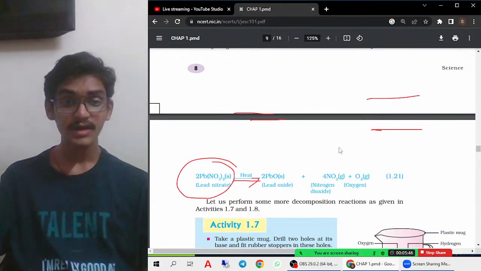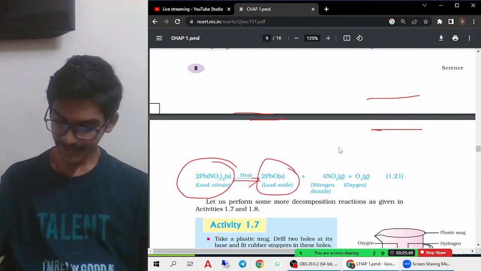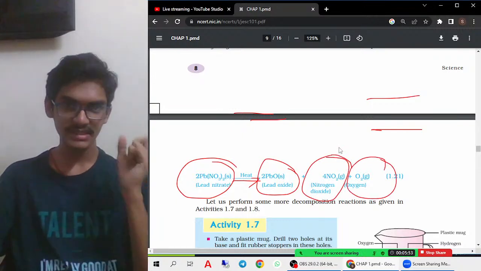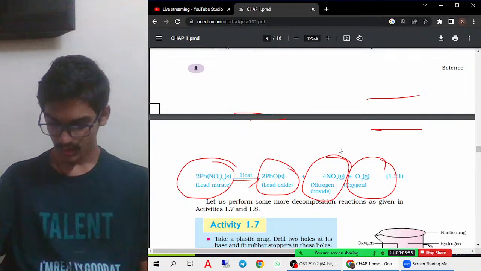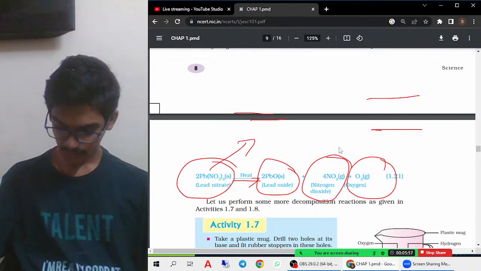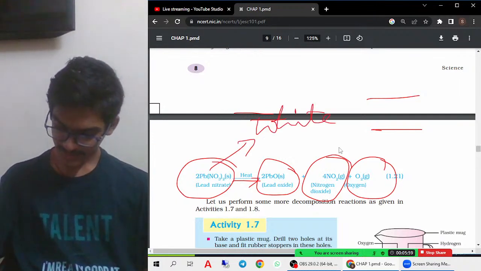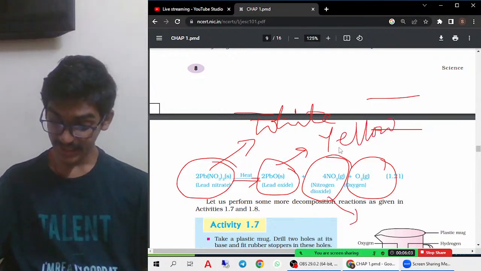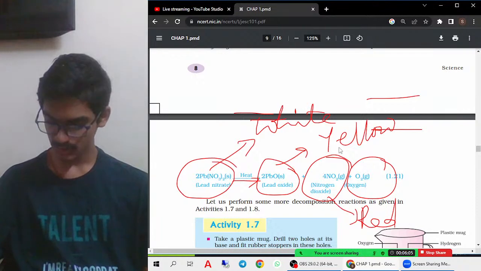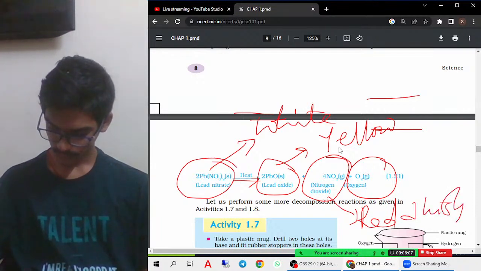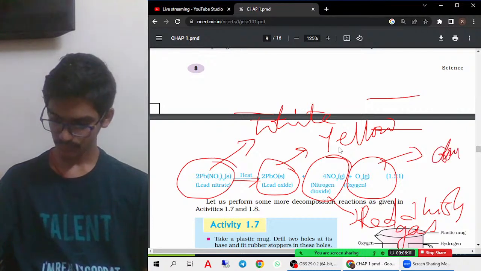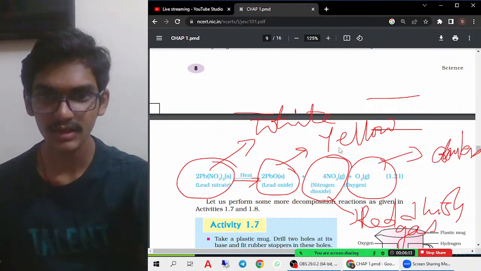When it is heated, it forms lead oxide, nitrogen dioxide and oxygen gas. Now let us talk about each product, each compound. This is the white color compound. This is the yellow color compound, a yellow color oxide, and this is the reddish brown gas you'll get. And this is a colorless gas. Okay, that you must remember.